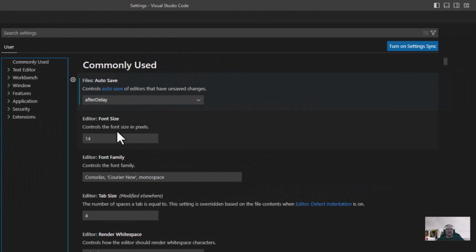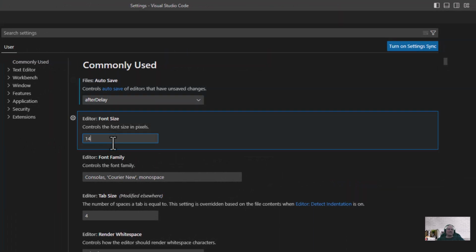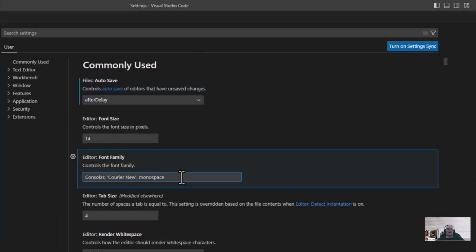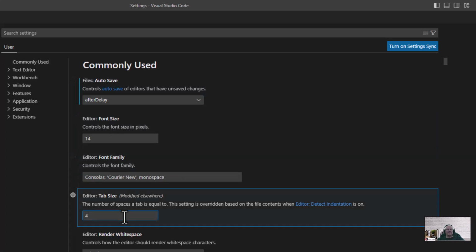Then we're going to have font size. We'll leave it at 14. Font family, and we'll leave it at what they're giving us, the default. And your tab is 4 spaces. I leave all that the way it is. I just want to let you know that that's all available.